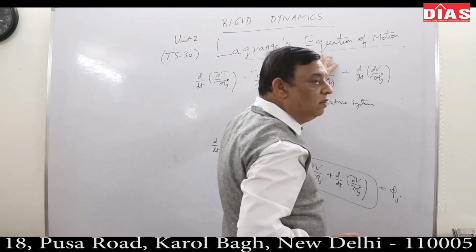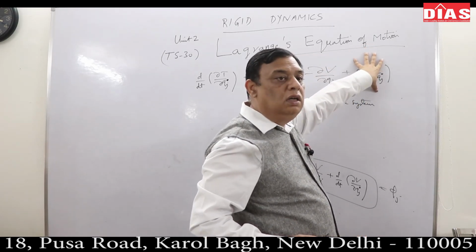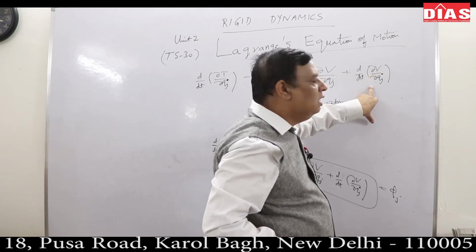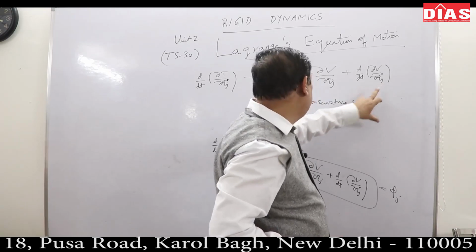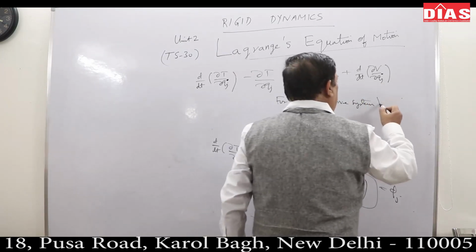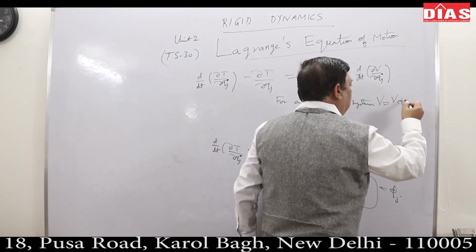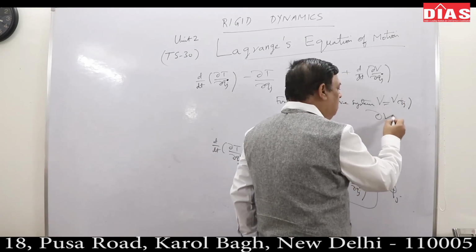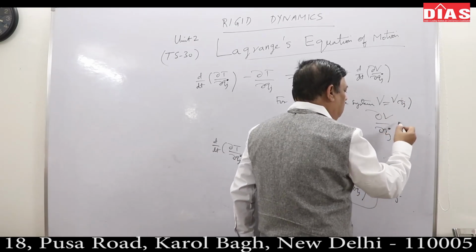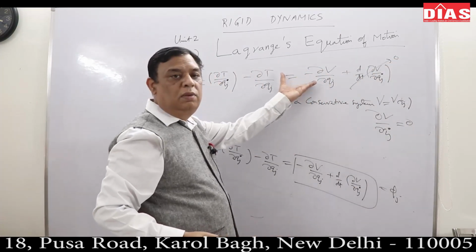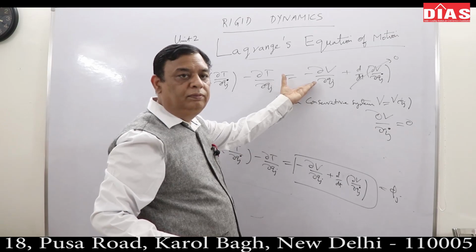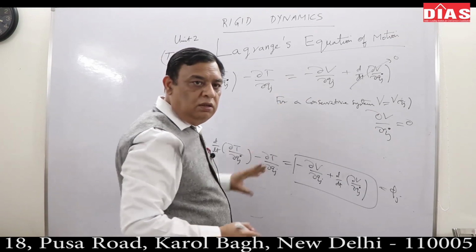This term is for a conservative system, this term is for a non-conservative system, because for non-conservative systems potential may be a function of Qj dot also. For a conservative system, V is only a function of Qj, and del V by del Qj dot is 0. This term is finished. So this is your simple force, minus del V by del Qj is the generalized force.